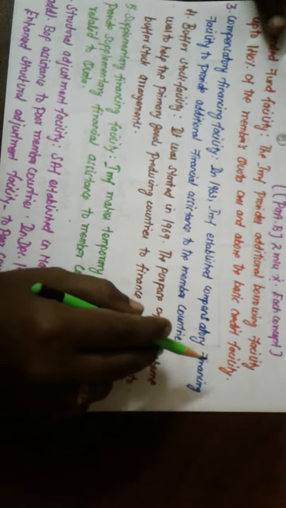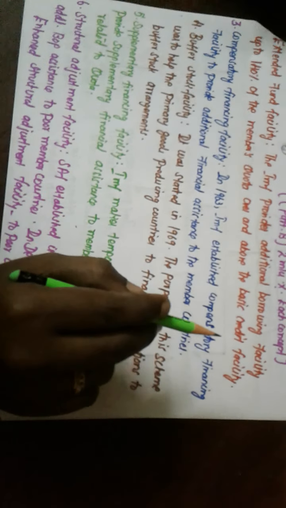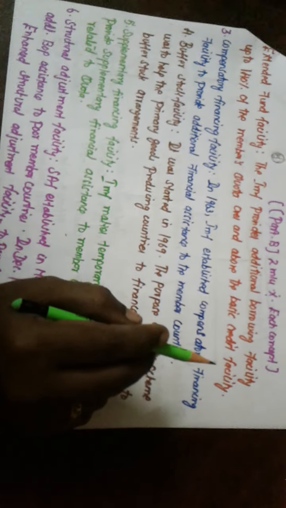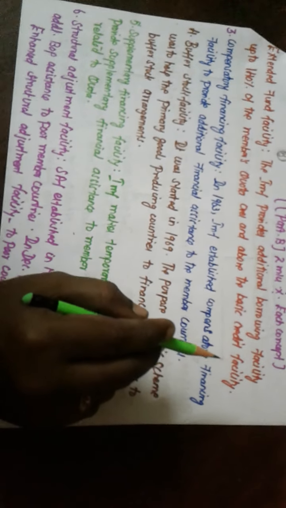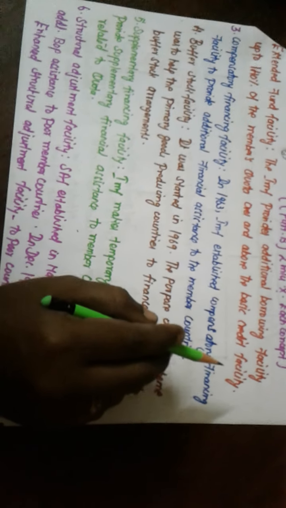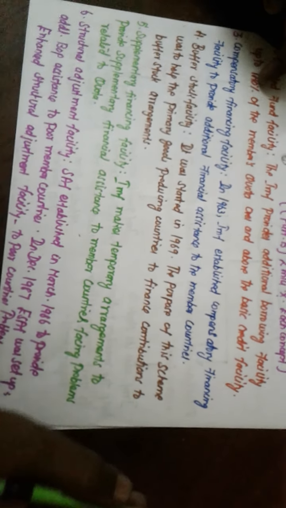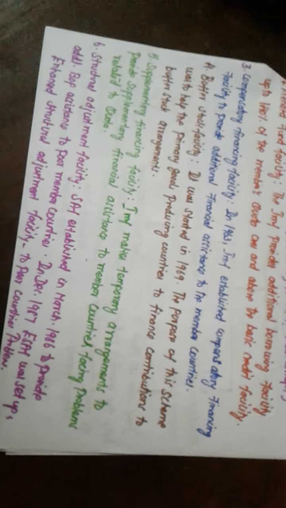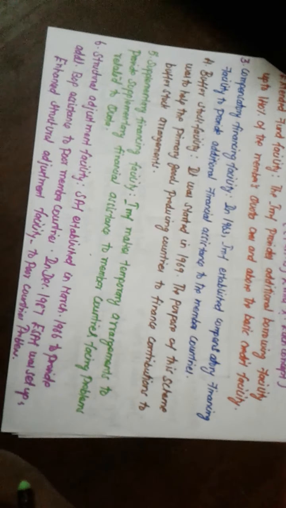Quota means, for importing goods and services, we are making certain important payments. They can extend or enlarge the credit facilities, especially for LDCs or UDCs, up to 140%. Clear?